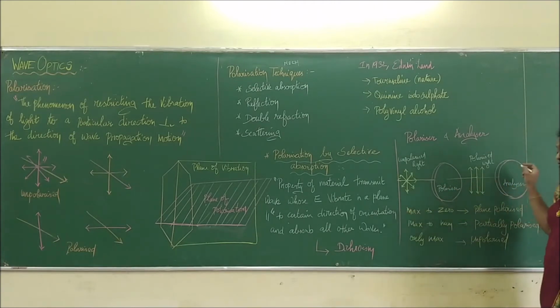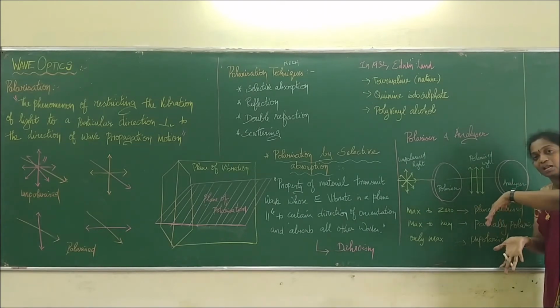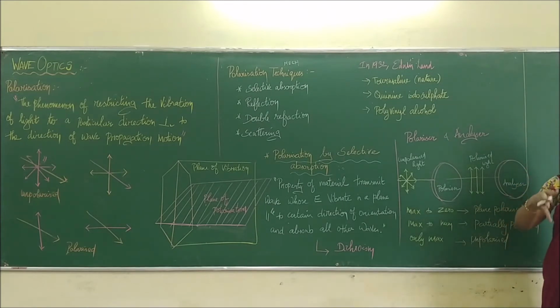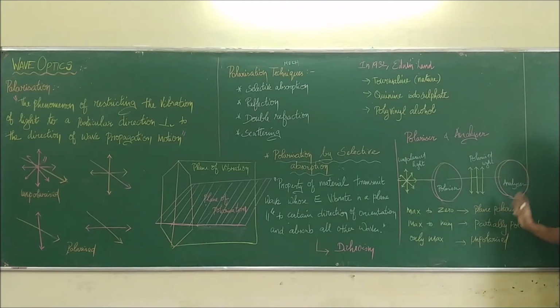When I rotate this, it receives maximum, zero. If I keep it parallel, maximum. At 90 degrees, zero. Again, anti-parallel, maximum. Again, this condition, zero. So if I get maximum and zero ultimately, then we can say that the light is said to be what? A plane polarized light.